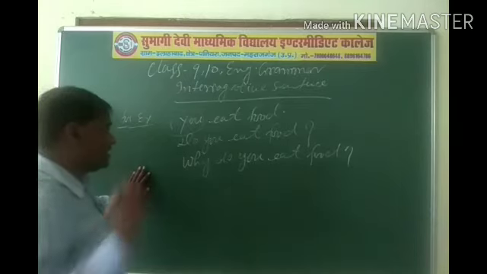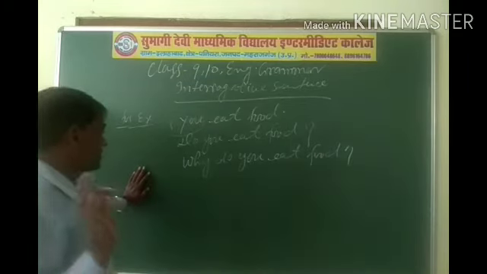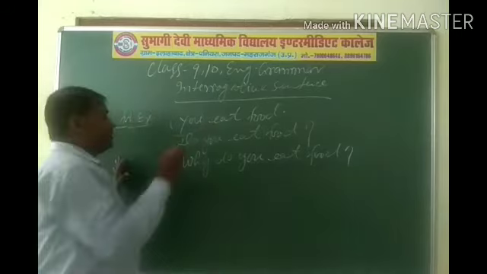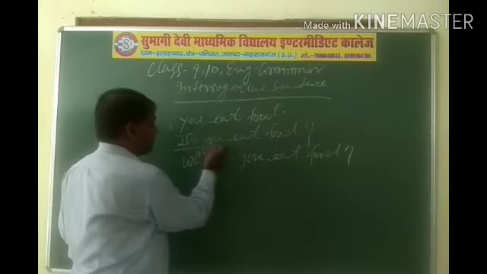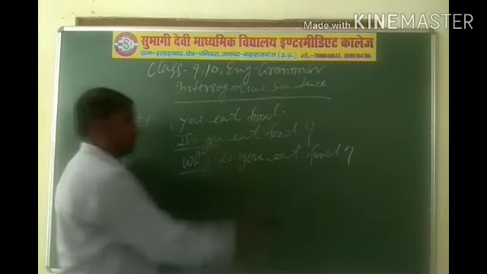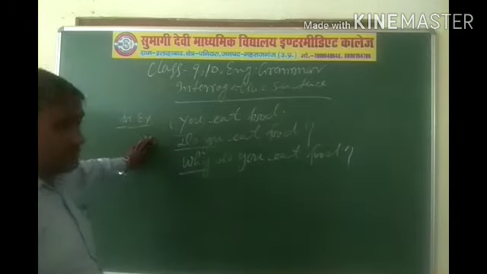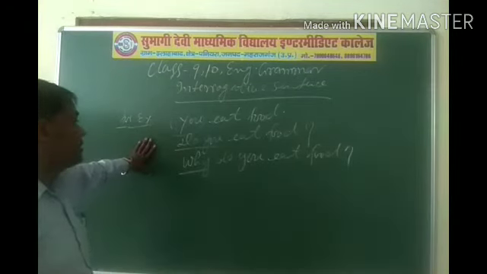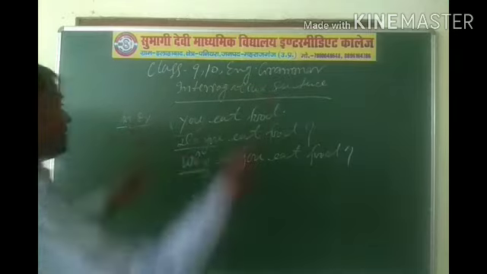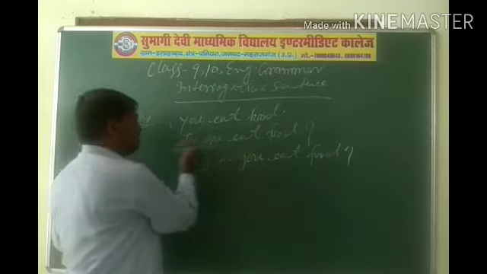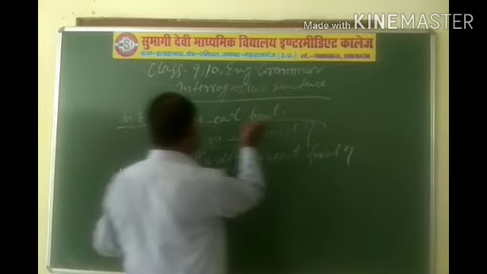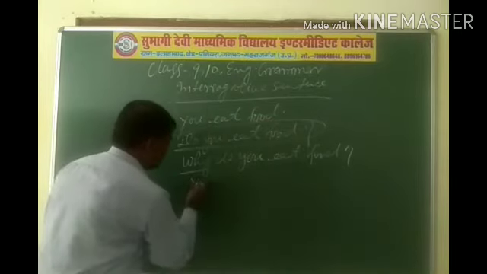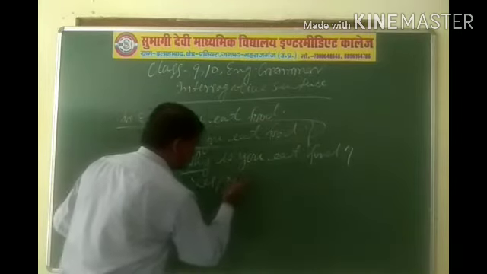There are two types of interrogative sentence: yes or no type interrogative and WH type. You may find two types of interrogative sentence. One sentence is yes or no type interrogative sentence.